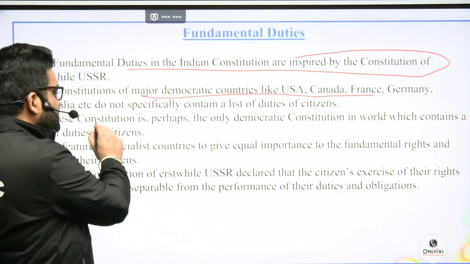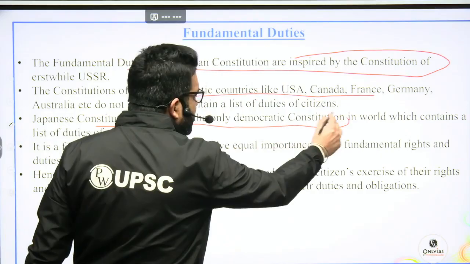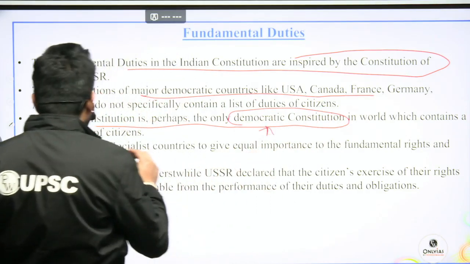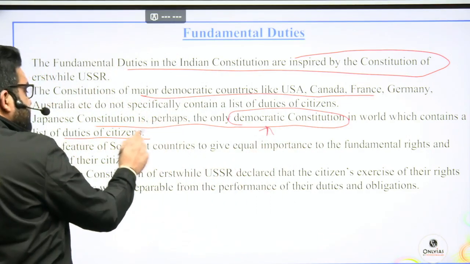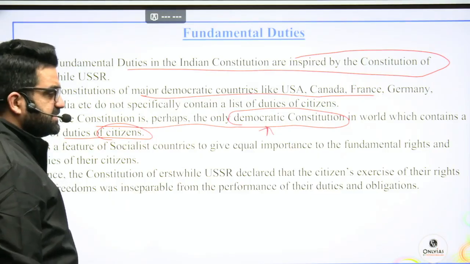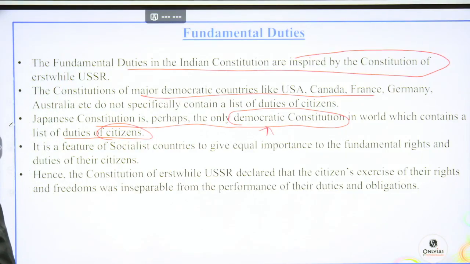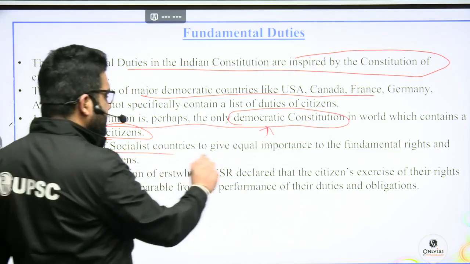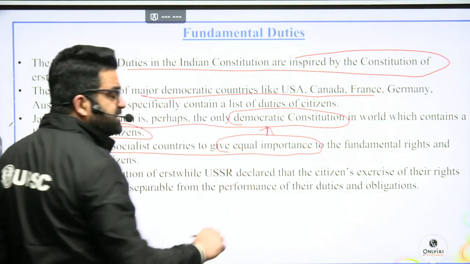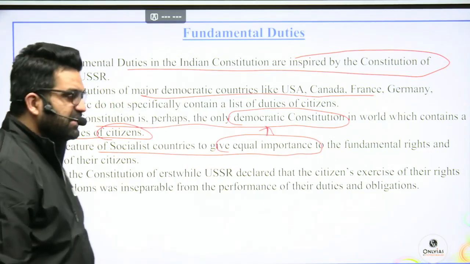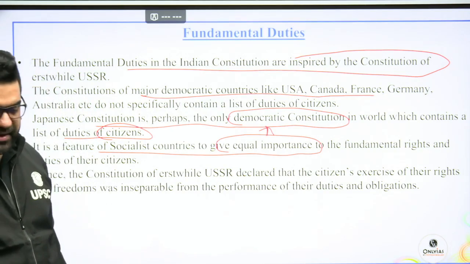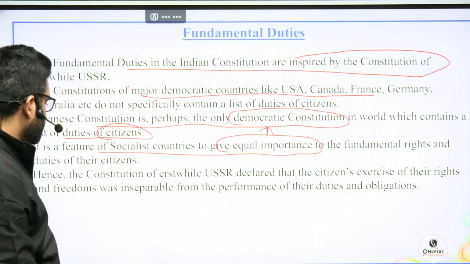Now, the Japanese constitution is perhaps the only democratic constitution in the world which contains a list of duties for its citizens. Otherwise, all the major economies, as I said, do not have it. It is a feature of socialistic countries to give equal importance to fundamental rights as well as fundamental duties. So, typical of a socialistic country. You should bear this in mind.